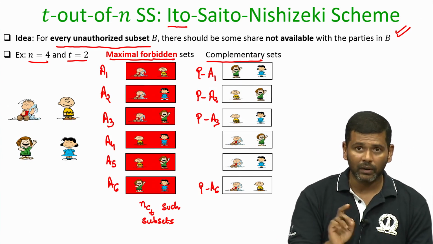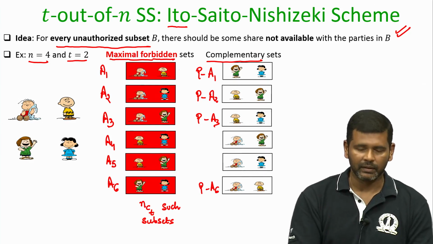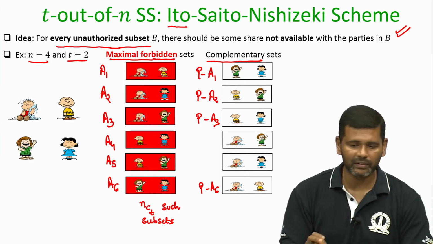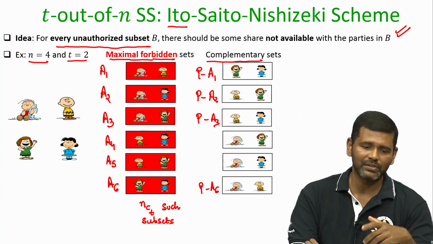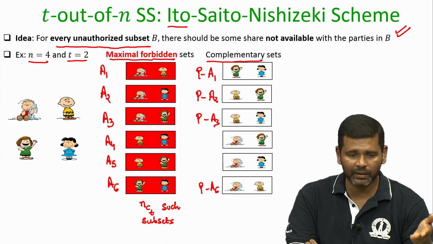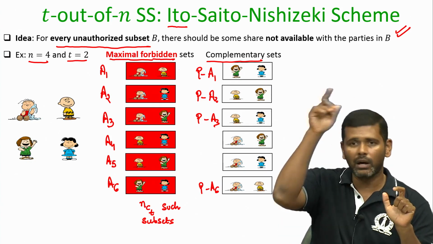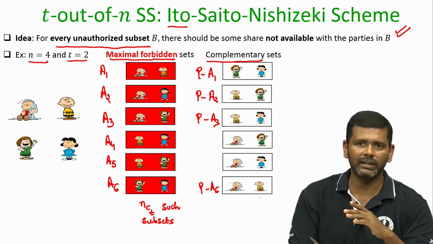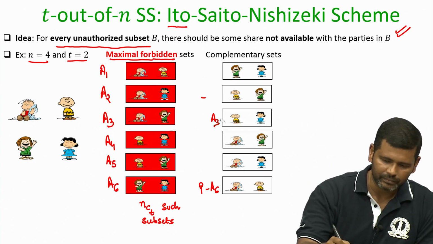Okay. And it is not necessary that the complementary set is an authorized set; it may or may not be, it depends. So, for instance, in this specific case, each complementary set is also of size 2, and each set of size 2 is a potential forbidden set. Since the complement is taken with respect to just the set of parties and not with respect to the power set of the set of shareholders, I cannot say that the complementary sets are always authorized sets.